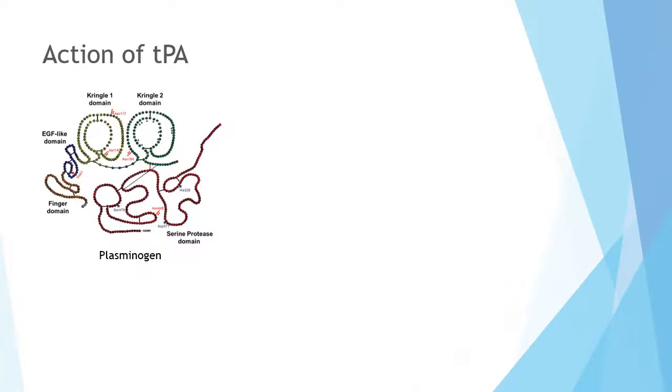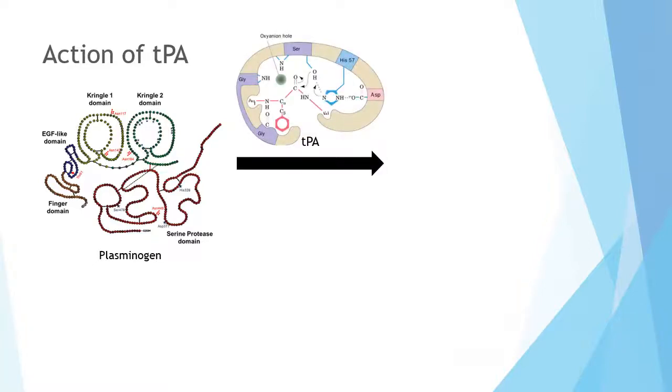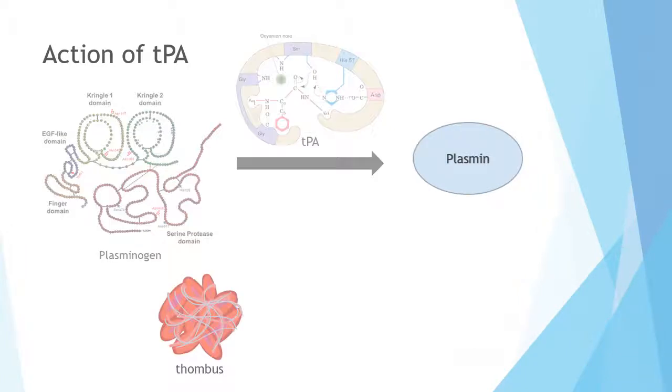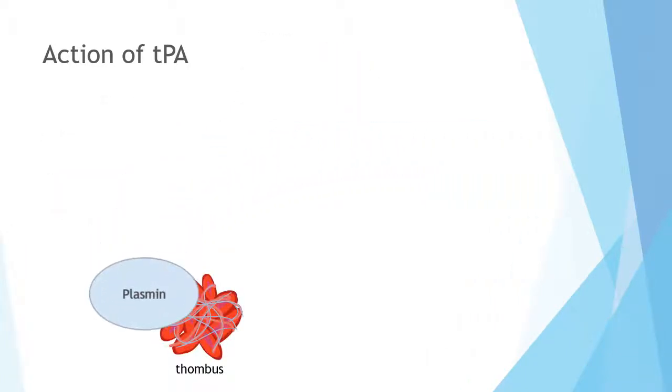tPA is a serine protease that cleaves the arginine-valine peptide bond of plasminogen, an inactive molecule located within the plasma of blood. Cleavage of the bond activates the molecule and forms plasmin. Activated plasmin then attacks the fibrin forming the clot, cleaving peptide bonds between fibrin molecules to help dissolve the clot and return blood flow to the ischemic tissue.